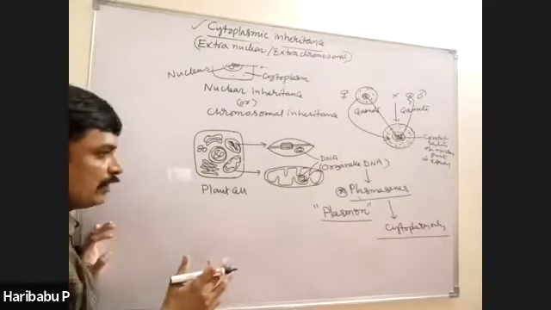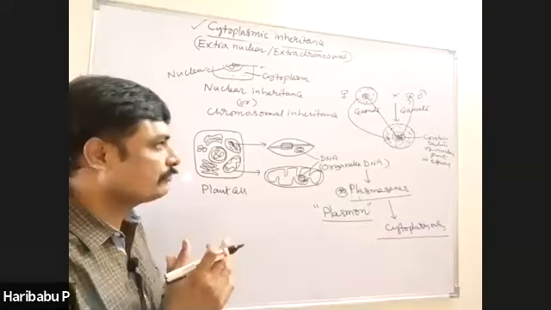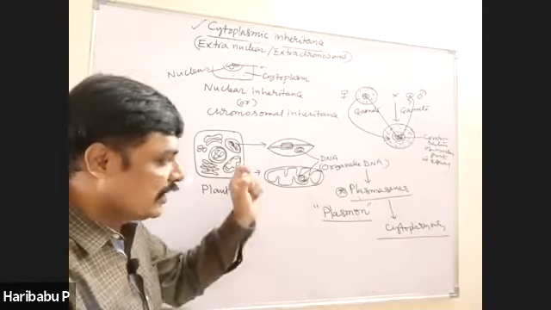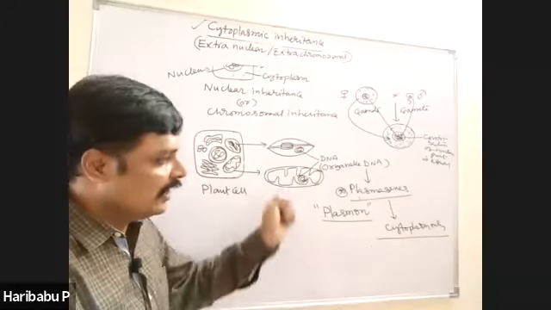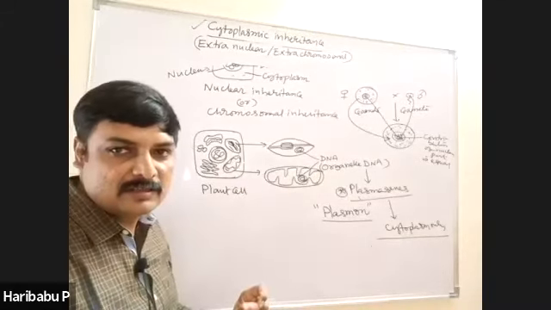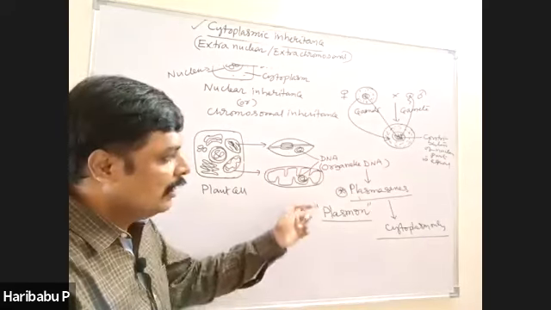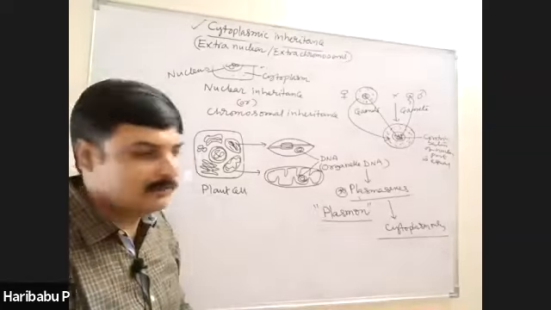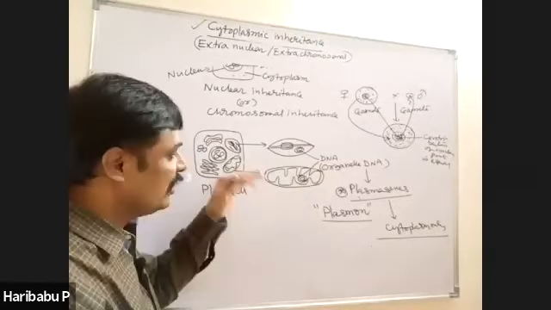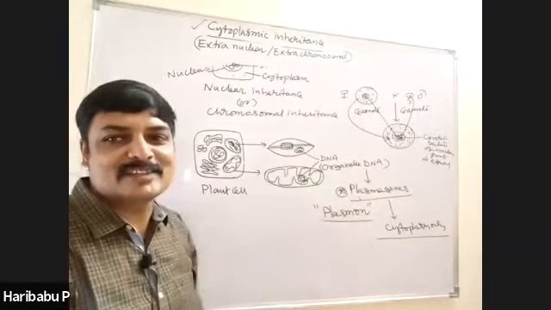So what is cytoplasmic inheritance? Cytoplasm contains DNA. DNA contains plasma genes, and like normal genes, they carry genetic information. Like normal nuclear genes, they also undergo mutations.